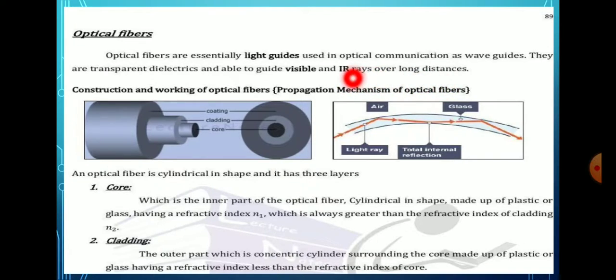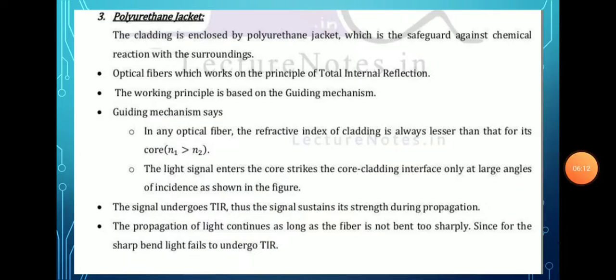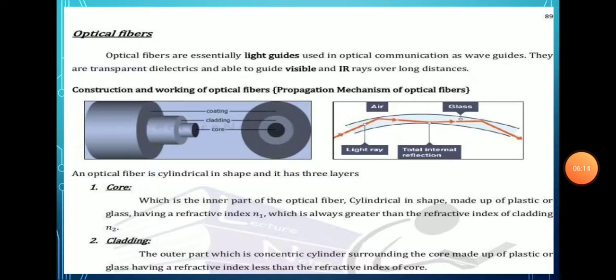Here we describe the construction and working of an optical fiber. An optical fiber is cylindrical in shape and it has two parts.